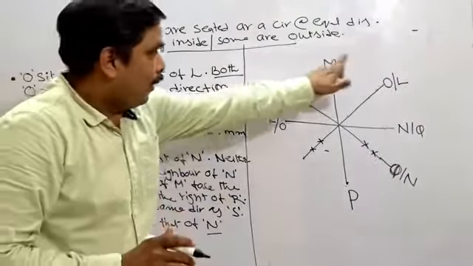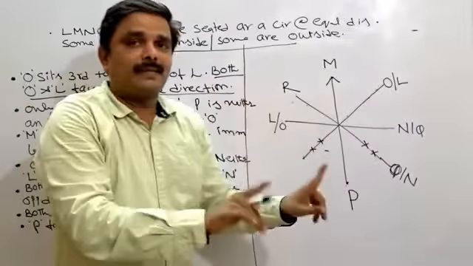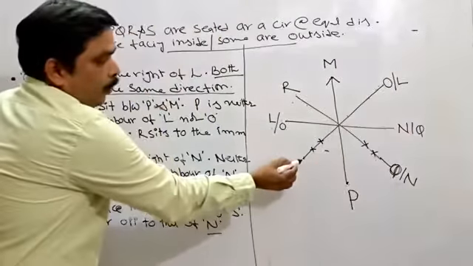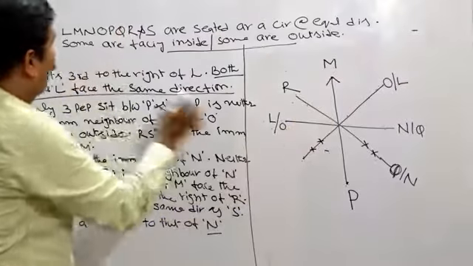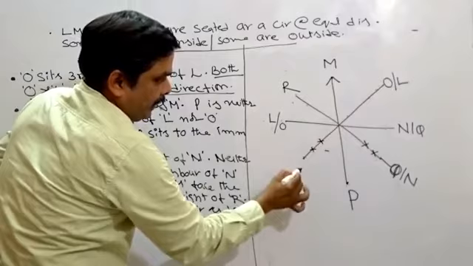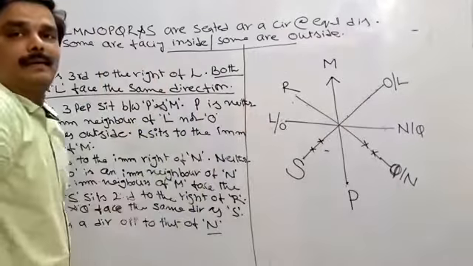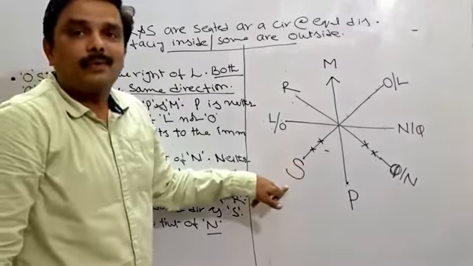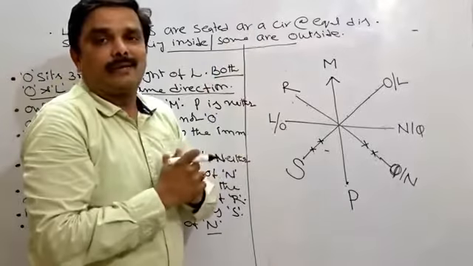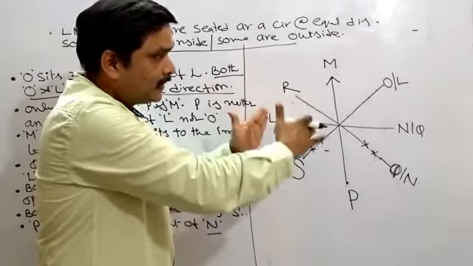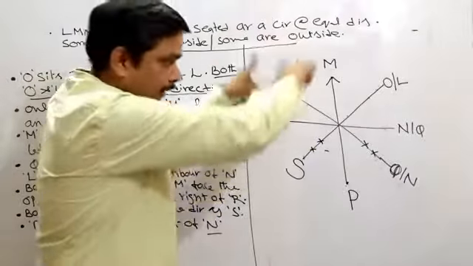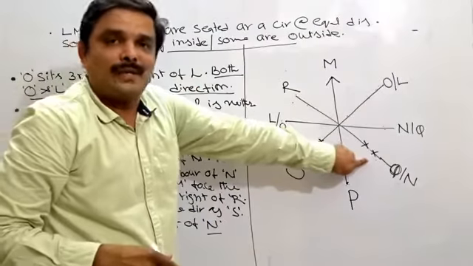Got it? So now all the places are filled up, right? Filled up in the sense not confirmed, but more or less that is okay. Then this is the only place left out. Who is left out? L, M, N, O, P, Q, R and S. So now S is remaining. I am keeping S here. This is the place for S. Hope you understood this one, right? This is the way to attempt the advanced level questions in seating arrangement. Here successfully I have avoided going for a second possibility, a second arrangement. In one arrangement, I am going to keep this one.